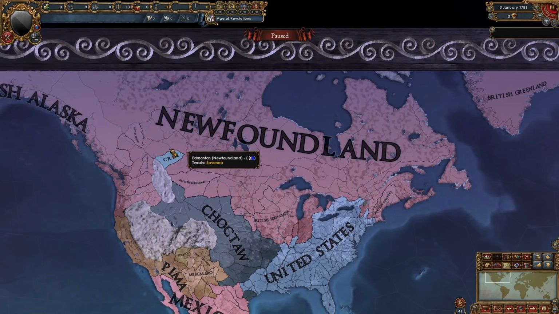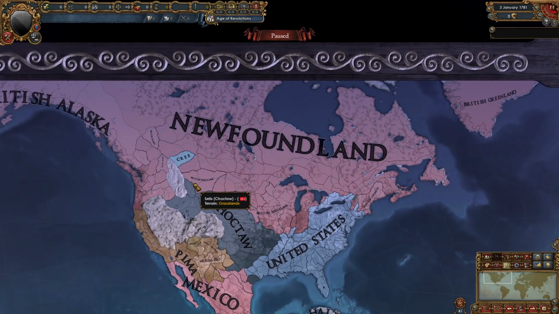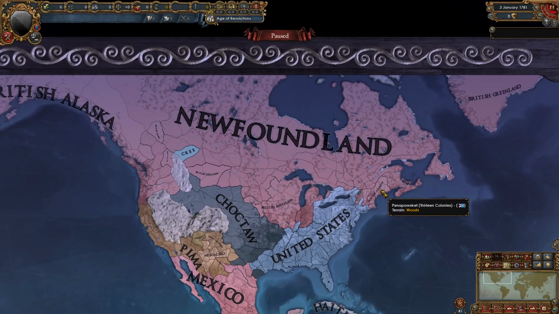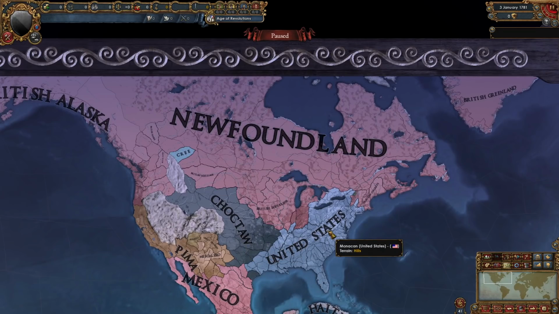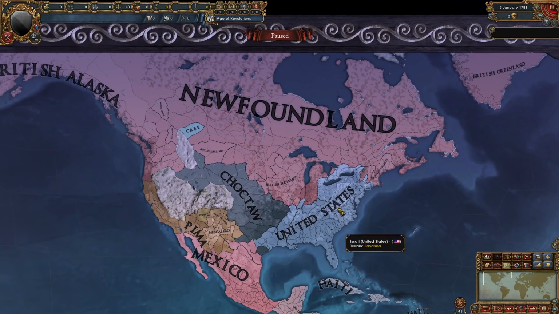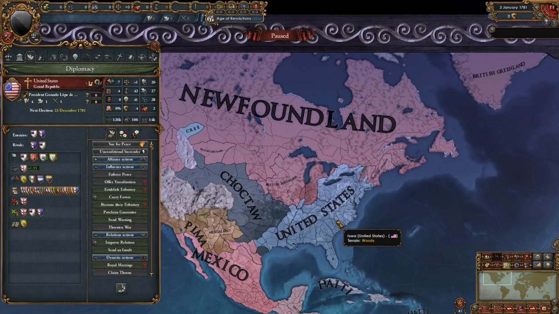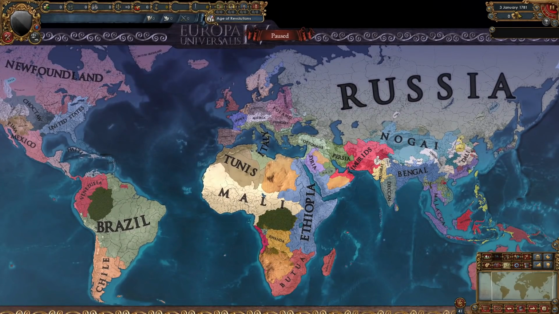However, Britain has been absolutely demolishing North America. We have the 13 colonies, British Louisiana, Newfoundland, Alaska, and they've been expanding all their colonies at a very rapid pace. They haven't had any wars against the United States yet though, but I think the US would lose against Great Britain, in this timeline at least. So let's see what the final 40 years hold for us.